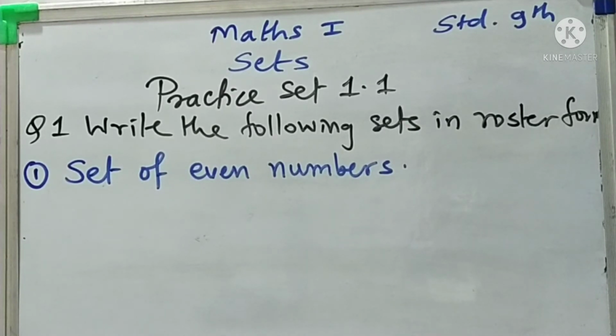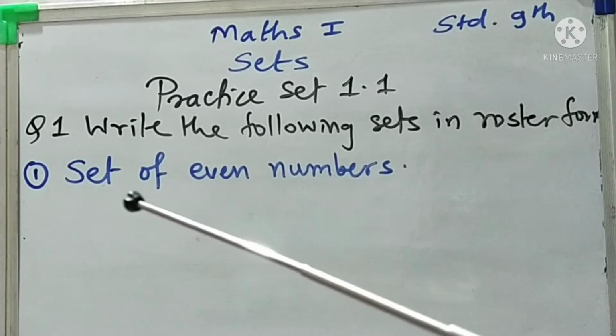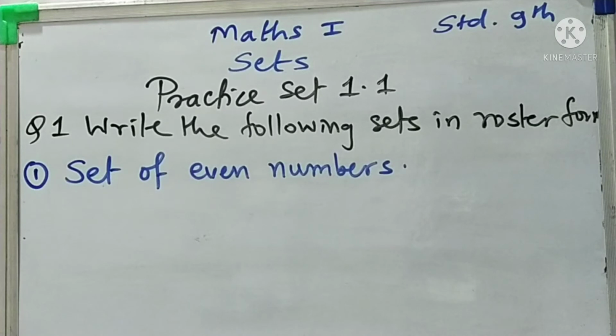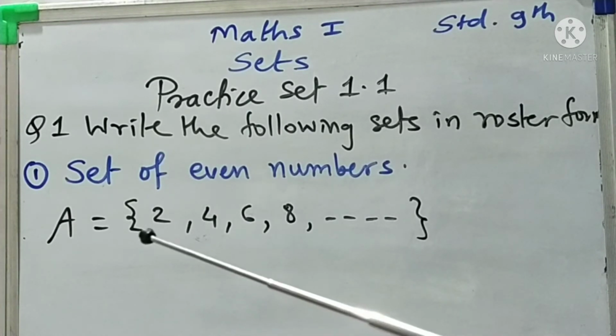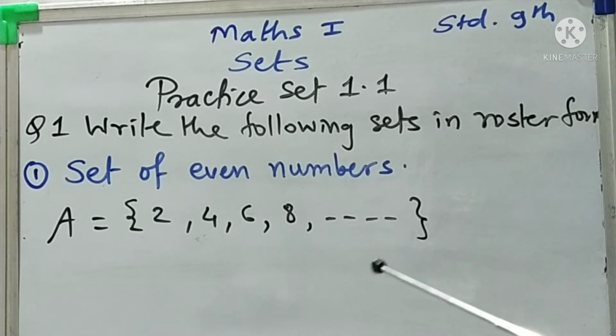First question is: write the following sets in roster form. So roster form means what? Yes, the listing method. In the first example we have to write down the set of even numbers. As we name that set A equal to, and in curly brackets we write down the even numbers as 2, 4, 6, 8, dash dash dash, means infinitely many numbers are there. Okay.